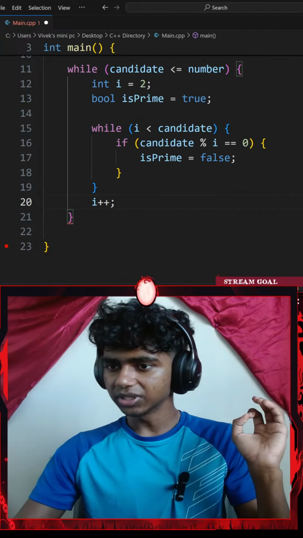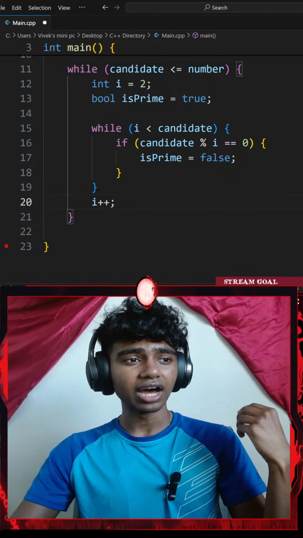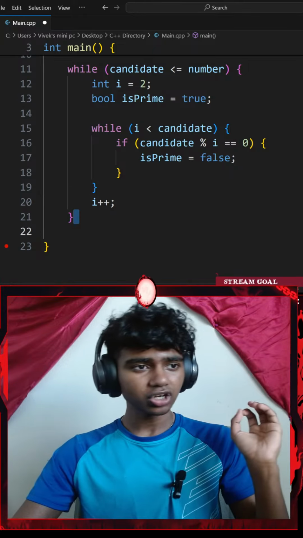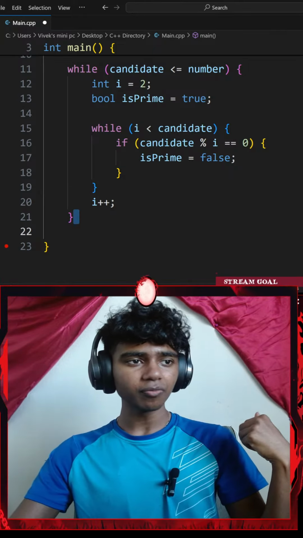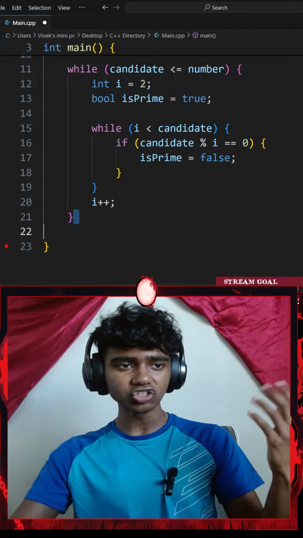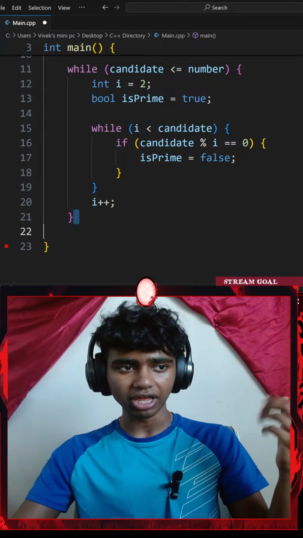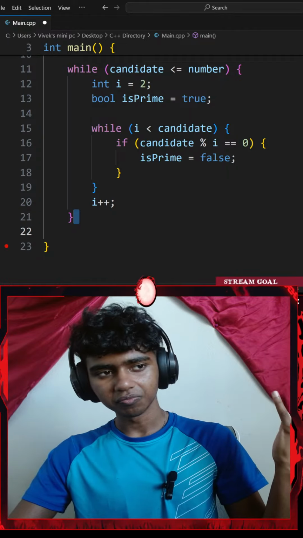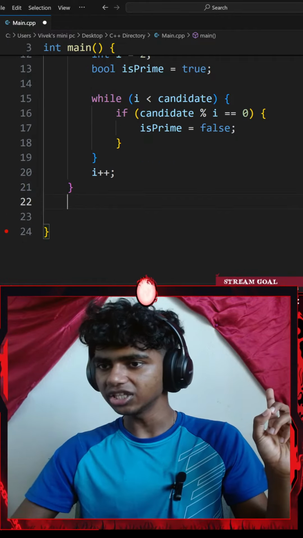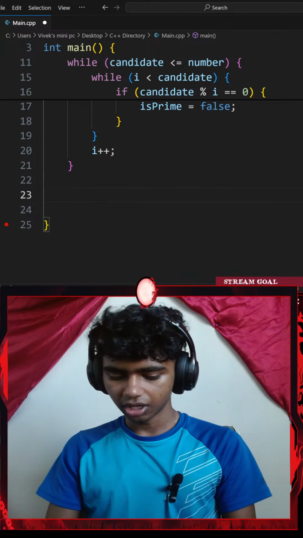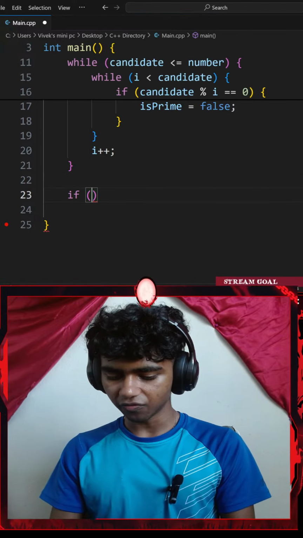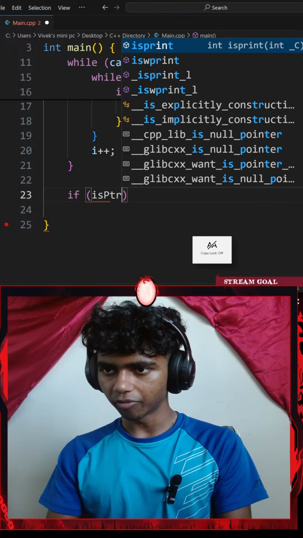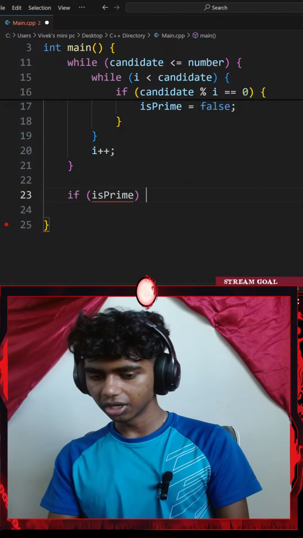Excuse me guys, I'll go with a semicolon here, and then outside my outer while loop, I'll go with if prime. So if my number is a prime, I'm going to display that on the screen, print only if candidate is prime, and then I go with candidate plus plus, move to next candidate. Honestly, I'm kind of seeing the use of the candidate variable now. I'll go with if, a pair of parentheses, if my is_prime boolean variable is set to true, I'll do something.